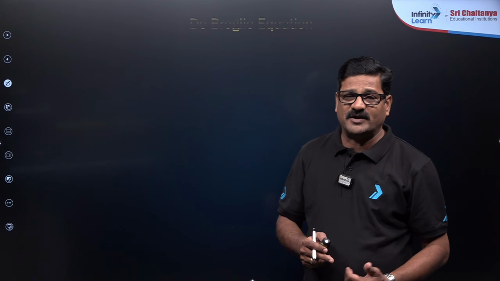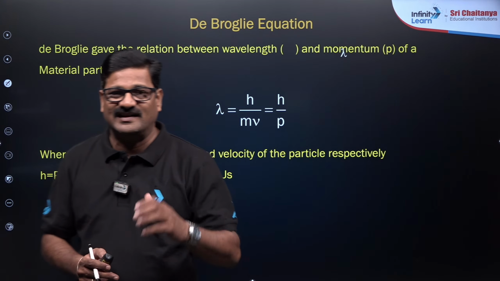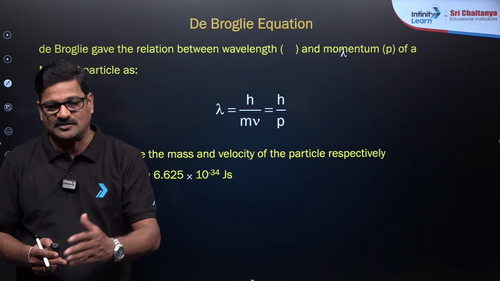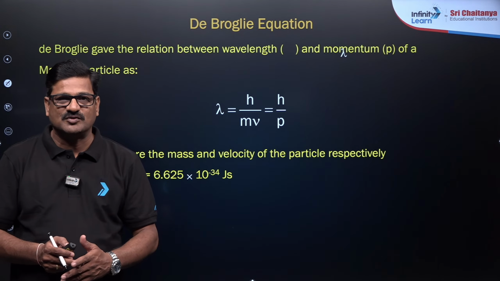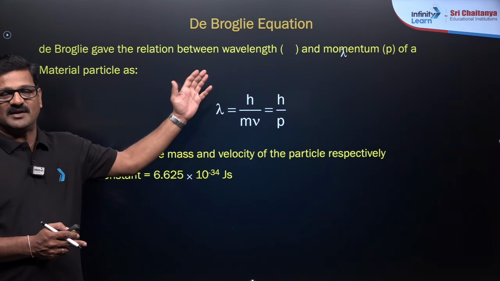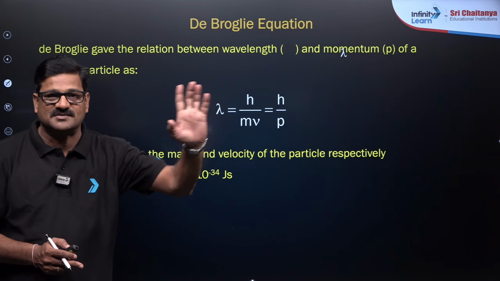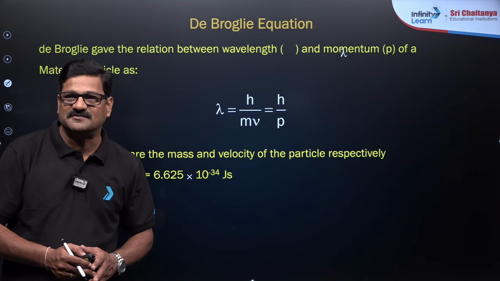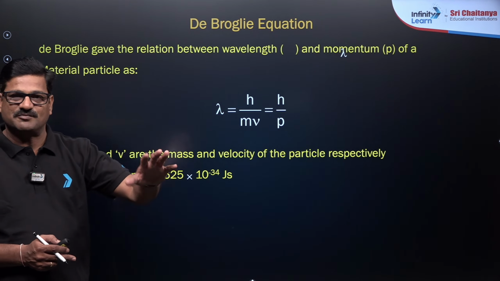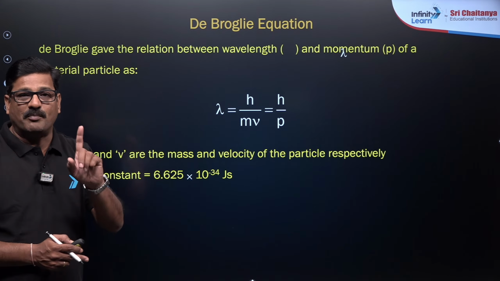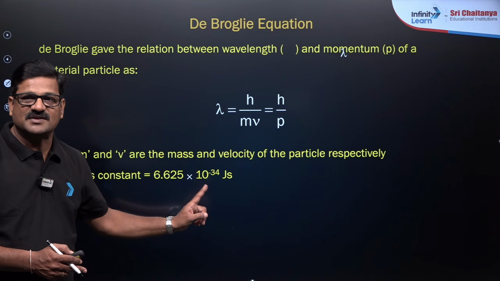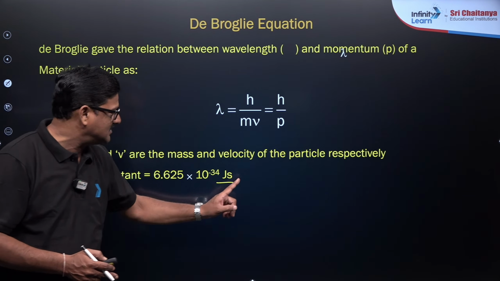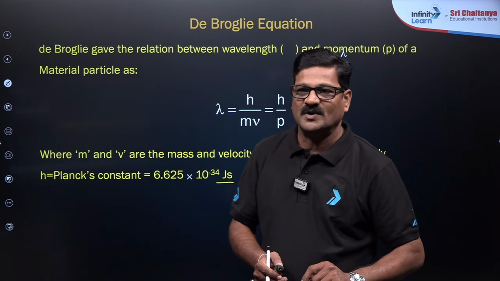This can be explained on the basis of the wavelength of the electron being inversely proportional to its momentum. So lambda is inversely proportional to momentum, and lambda is equal to h by mv. H is called Planck's constant, m is the mass of the particle, v is the velocity of the particle, and you can also say h by p. What is h over here? Planck's constant, whose value is 6.626 into 10 power minus 34 joule second. Mind it, this is in SI units.